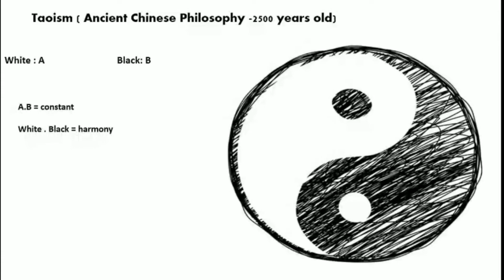cannot be missed. Let us now look at a physical phenomenon which is in line with our definition of dualism 1. This physical phenomenon is called quantum entanglement. At this point, I have to mention that this phenomenon is not very well understood even today.